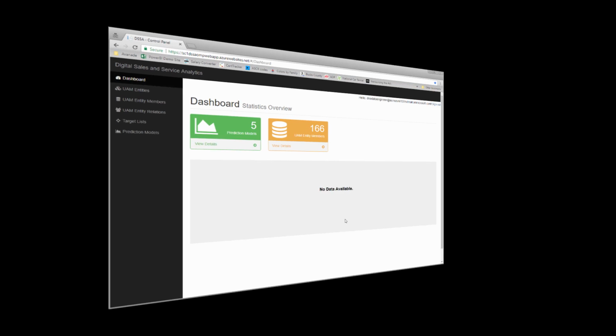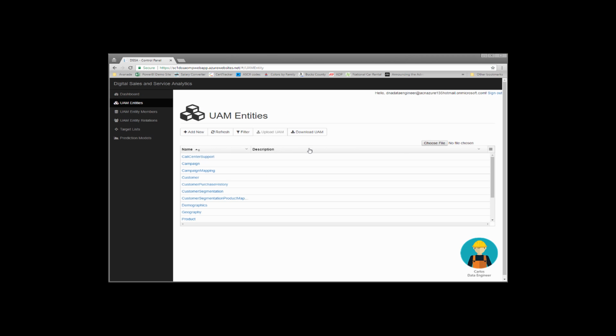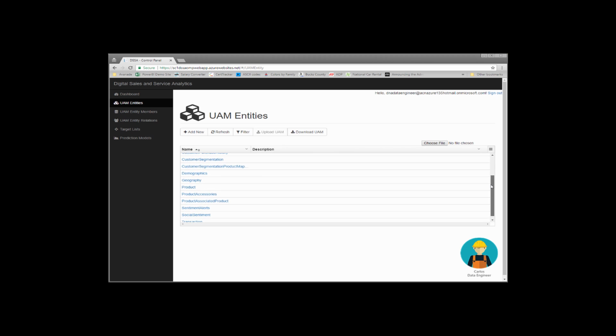Now we're going to go into the sales and service analytics control panel. And we're logged in as Carlos, the data engineer, and Carlos is really focused on setting up the unified analytic model. The analytic model is the set of entities that holds all of the data that we bring into the solution, both structured, unstructured, internal, external, and it's really configured with thousands of attributes.